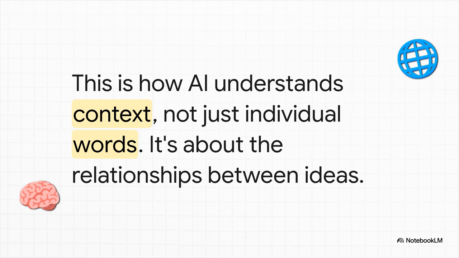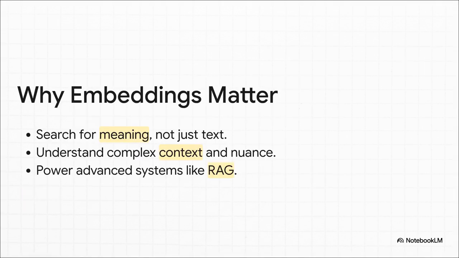And that right there, that is the huge leap. This whole system of vector embeddings is how AI goes from just knowing dictionary definitions to actually understanding context and relationships and even analogies. It's not about memorizing facts, it's about understanding the hidden math that connects all of our ideas.